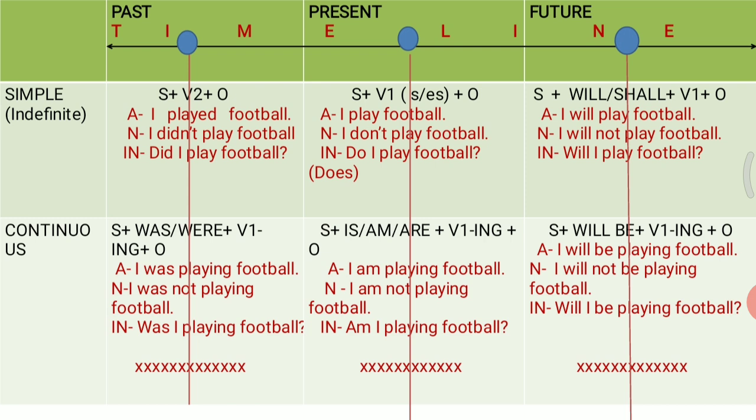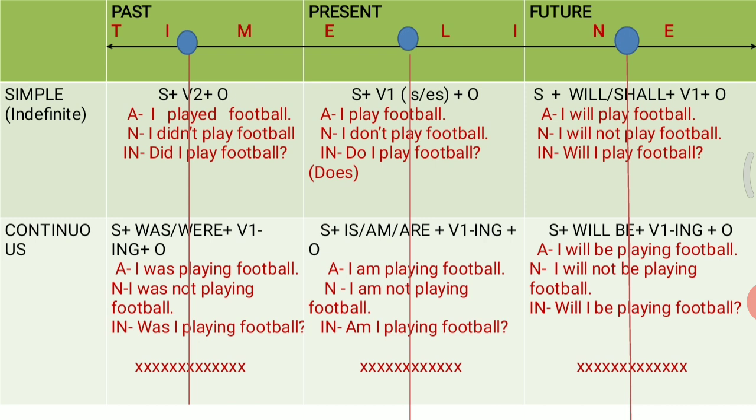It will be wrong. You have to use first form of the verb. And similarly, if you want to speak an interrogative sentence in simple past tense, you are going to use did. Did I play football? So this is how you can make your affirmative, negative and interrogative sentences in simple past tense. I hope simple past tense is clear to you.